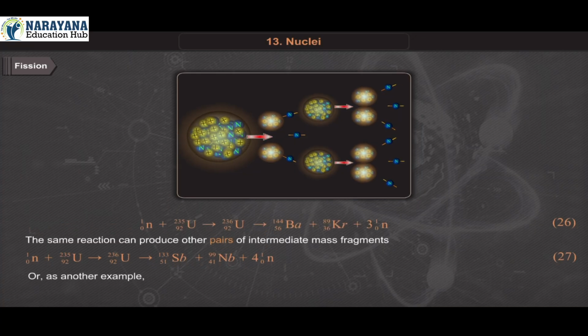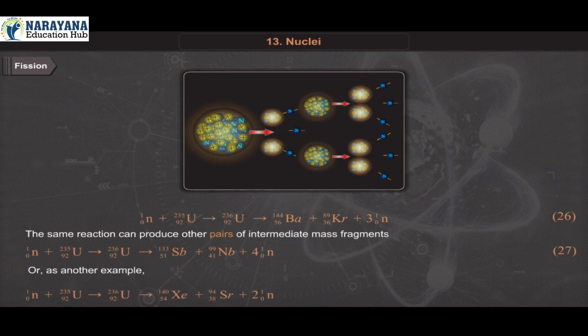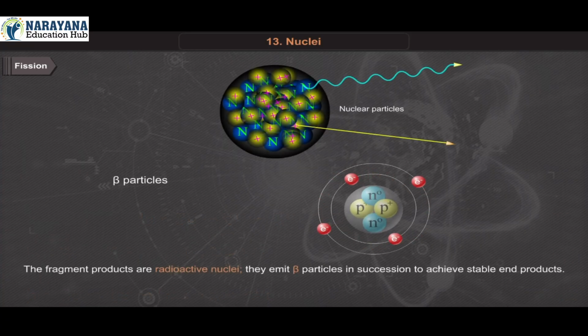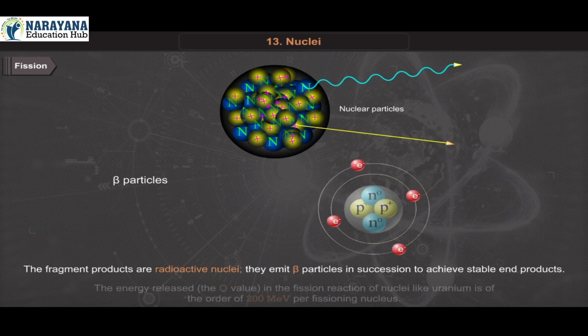Or as another example, neutron 0-1 plus uranium 92-235 gives uranium 92-236 gives xenon 54-140 plus strontium 38-94 plus 2 times neutron 0-1, equation 28. The fragment products are radioactive nuclei. They emit beta particles in succession to achieve stable end products.